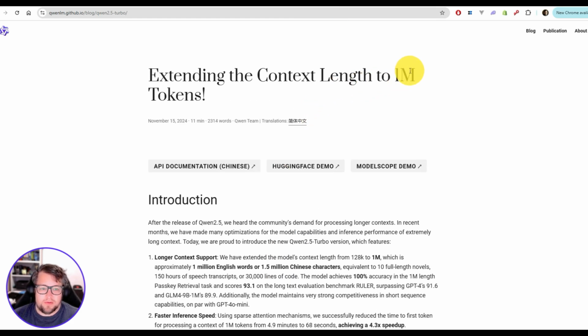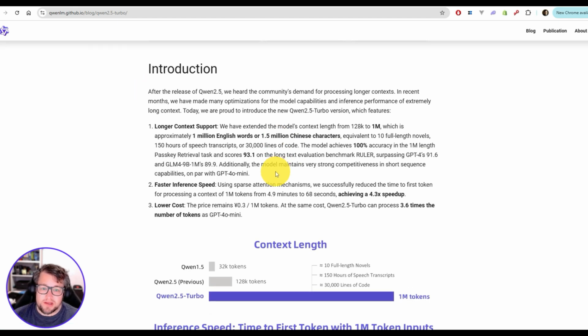The big thing I care about with this model is the 1 million tokens. I think that's incredible, but also I really do like just testing new models. So the three things here, longer context support, we talked about that. 1 million English words or 1.5 million Chinese characters. The model achieves 100% accuracy in the 1 million length passkey retrieval task and scores 93.1 on the long text evaluation benchmark RULER. That seems incredible. Faster inference speed and then lower cost.